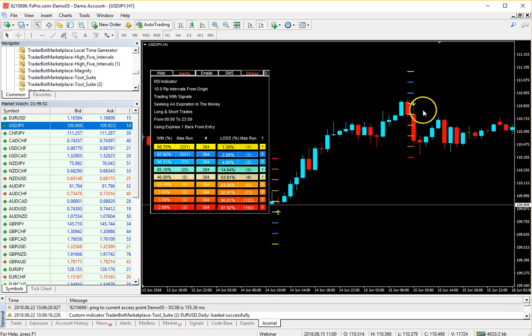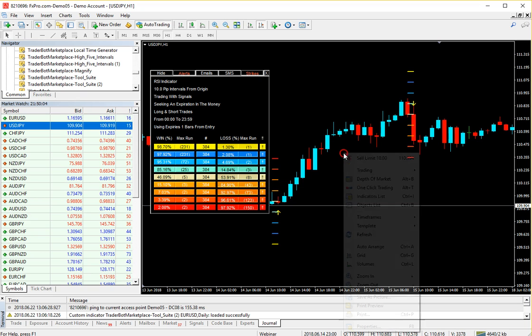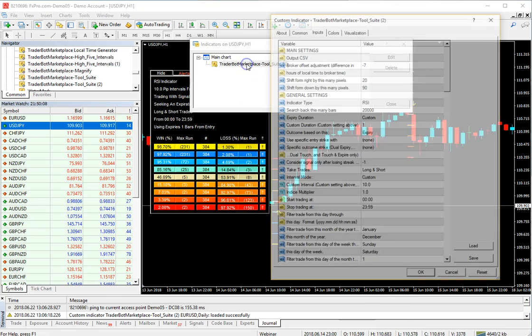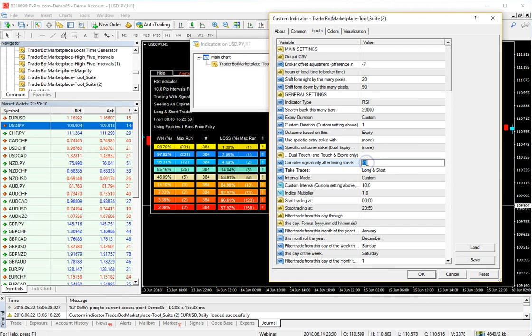We know the price is going to expire below the signal line upon expiry 46% of the time. We also know that it has won only 5 times in a row, and it has lost 8 times in a row. We want to see, okay, if it's lost 8 times in a row, I want to wait about 4 of those before getting in. So I'm going to type in 4. I want to wait for 4 losses in a row before getting in.